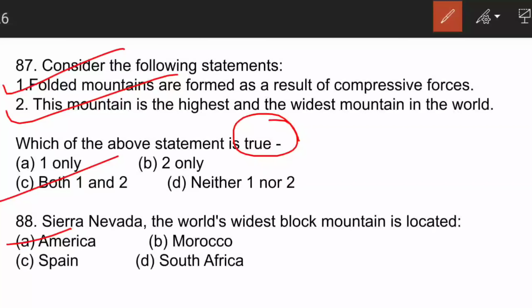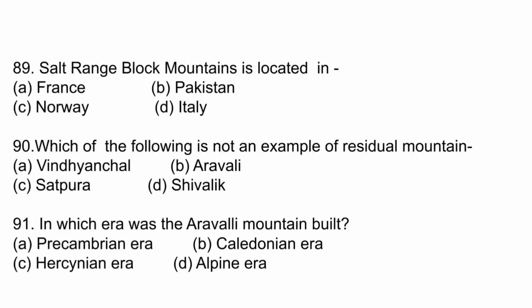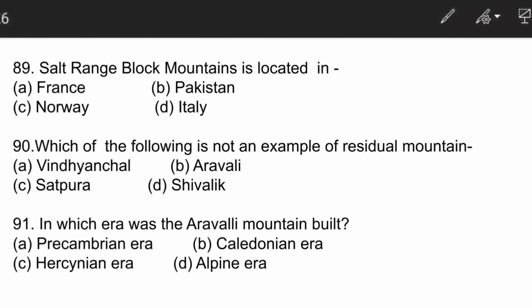Other examples we have are the Wasatch Mountain ranges in Utah province of USA, Vosges and Black Forest Mountain of Europe. Rhine Valley is formed due to submergence of the middle part. So let's move to the next question. Salt Range Block Mountain is located in Pakistan.